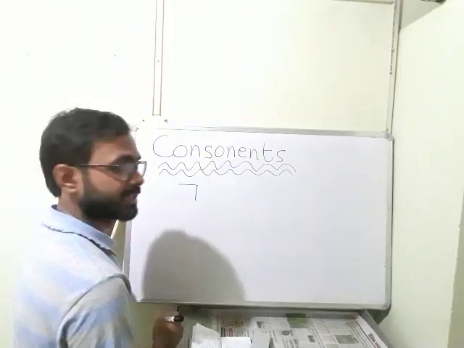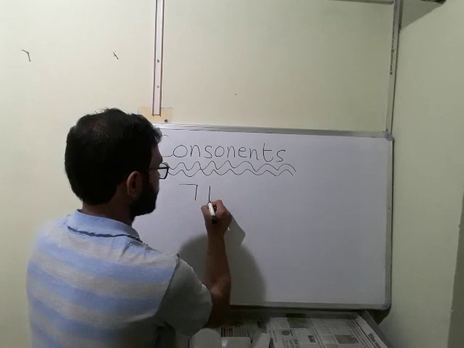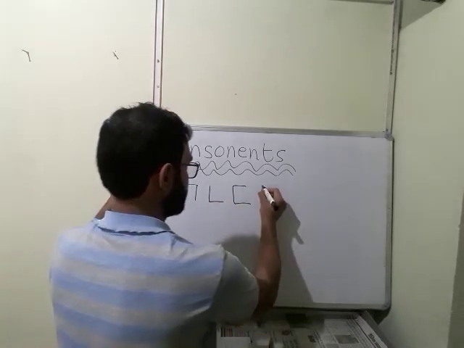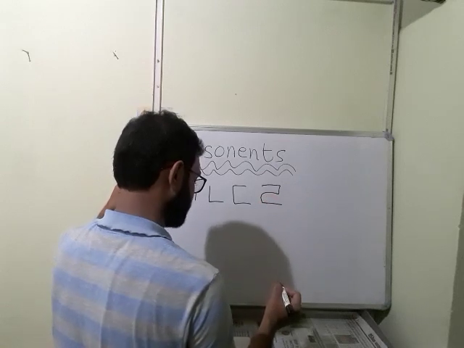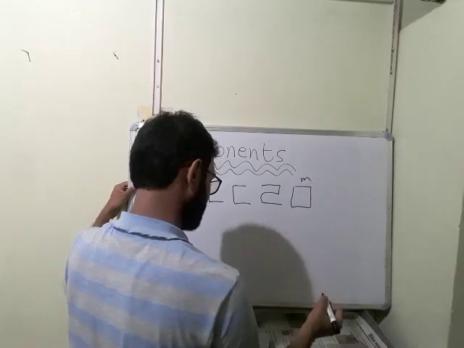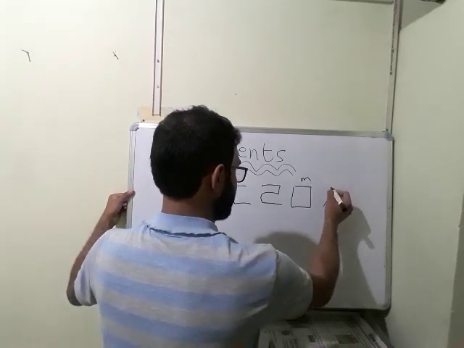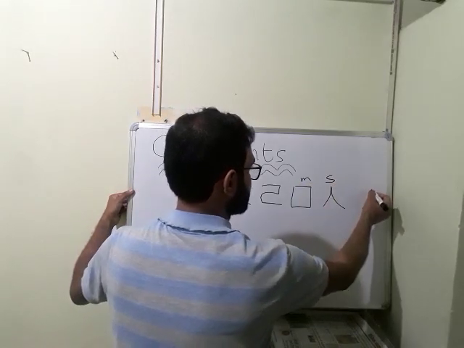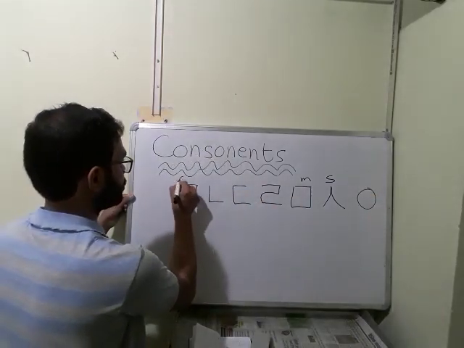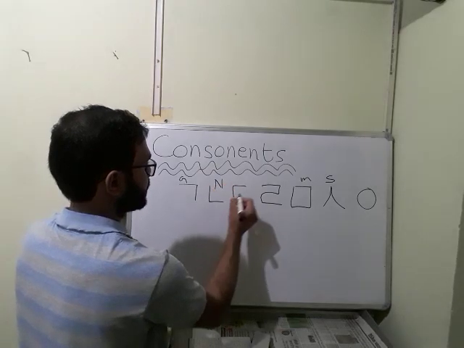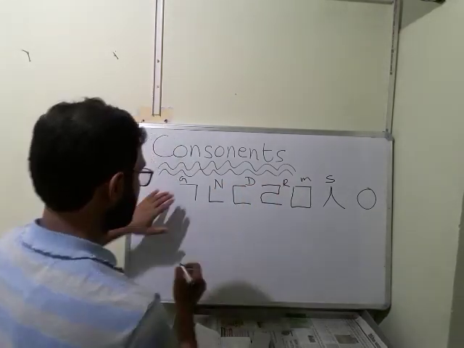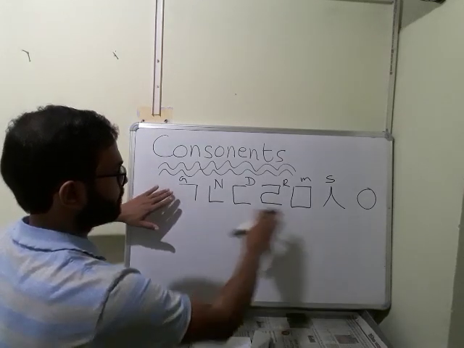This I have told you, this is G, G for gun. This is N, this is D, this is new, this means R. This is not new, this is M. This is S, this is silent. Now I will write G, then N, then D, then R. These are 7 main.